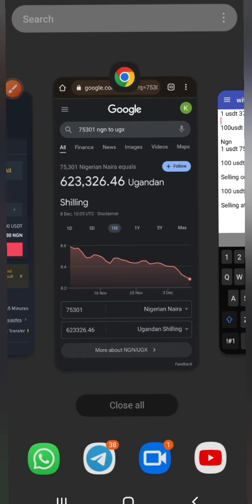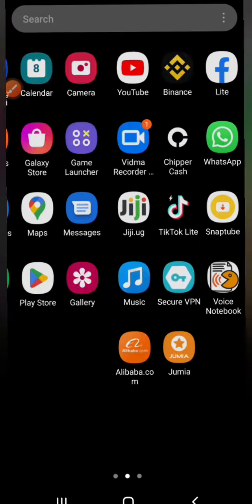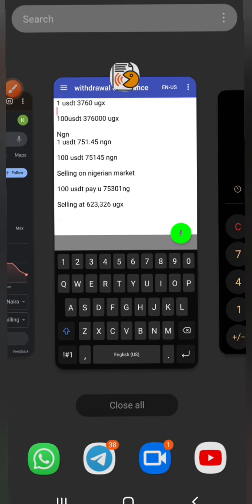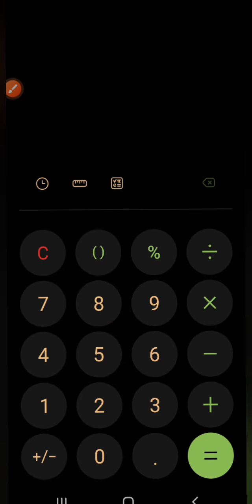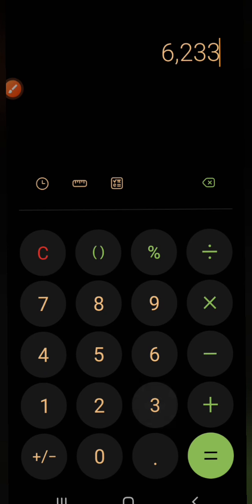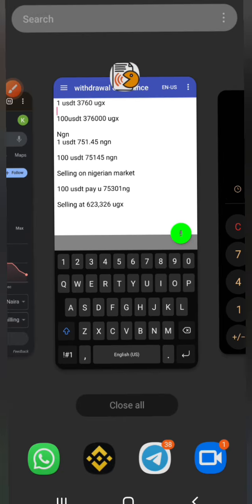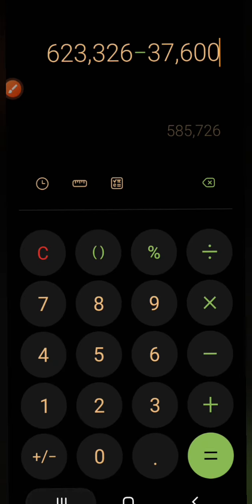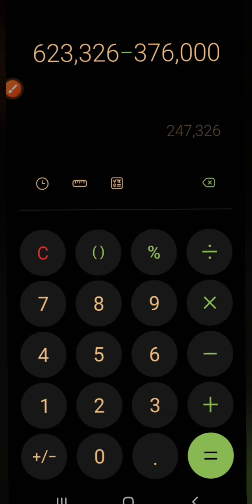So let me go to the calculator. Where are you, baby? So get 623,326, and you're going to subtract 376,000. So 247,000 right here. So you can note the difference.